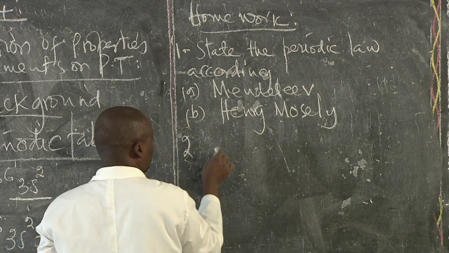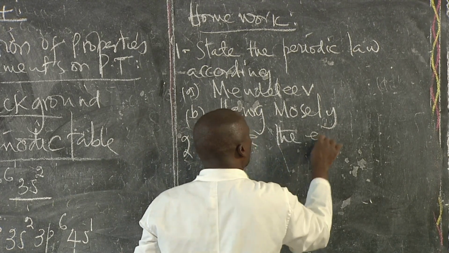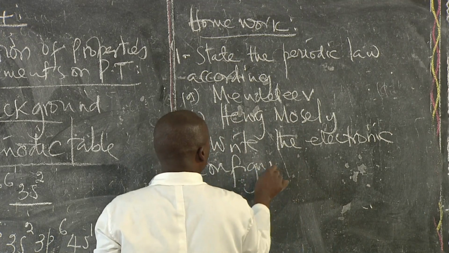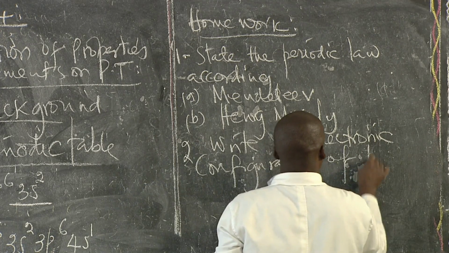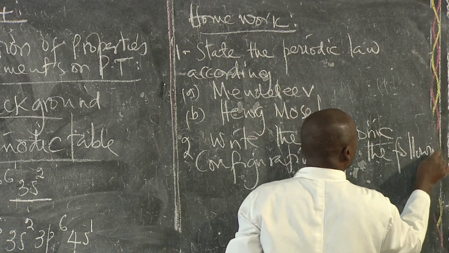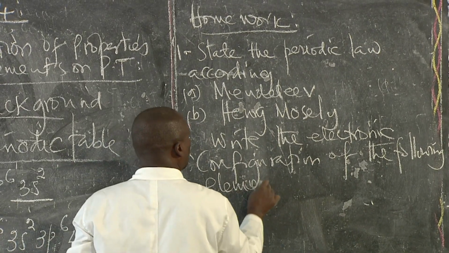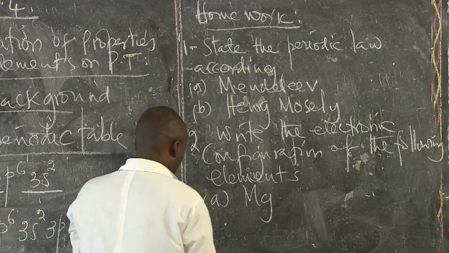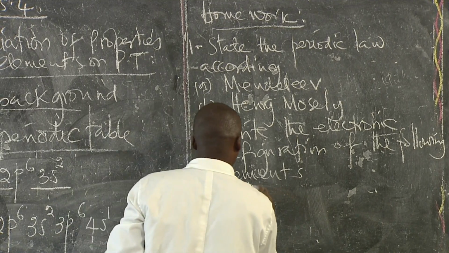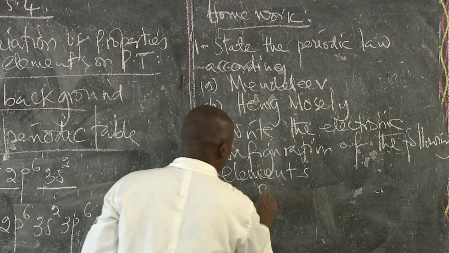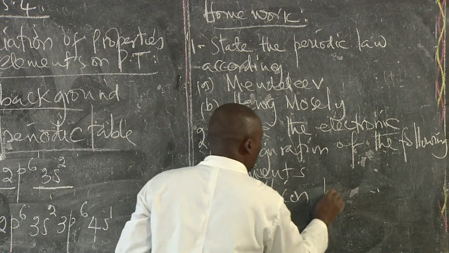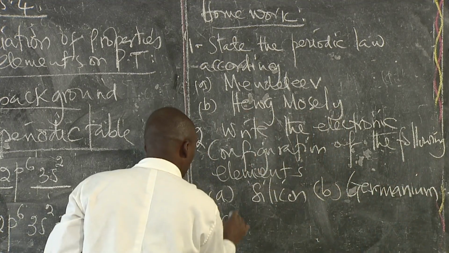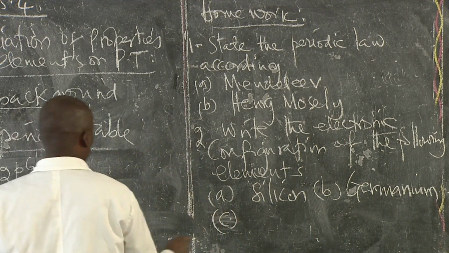Question number 2, write the electronic configuration of the following elements: A, silicon; B, germanium; C, bromine.